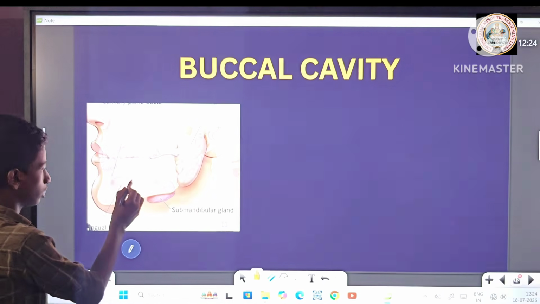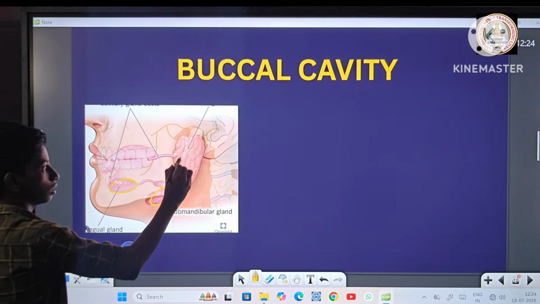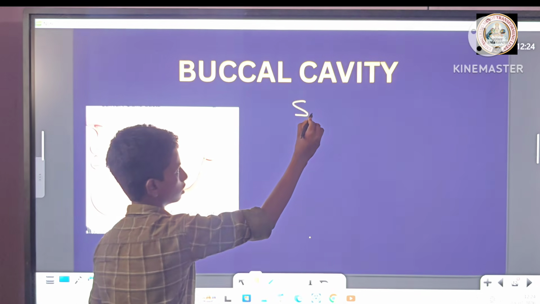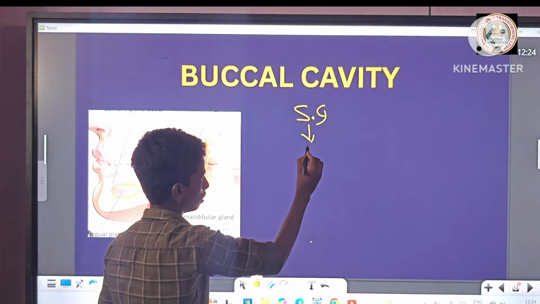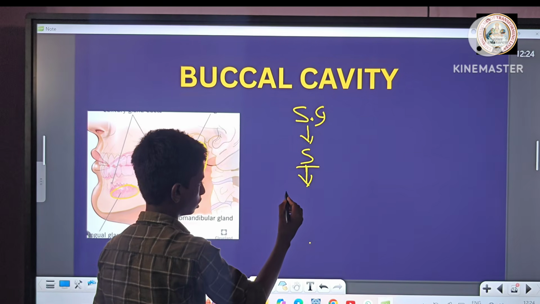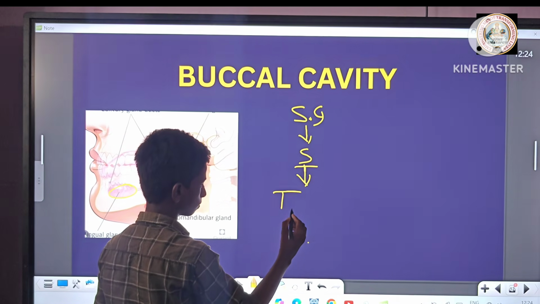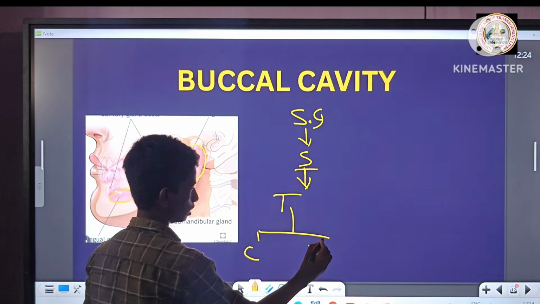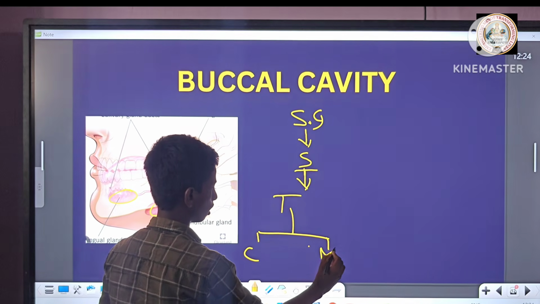Buccal cavity. There are three pairs of salivary glands present in the buccal cavity. Salivary glands secrete saliva. Saliva contains the enzyme ptyalin. Ptyalin acts on carbohydrates and turns them into maltose.